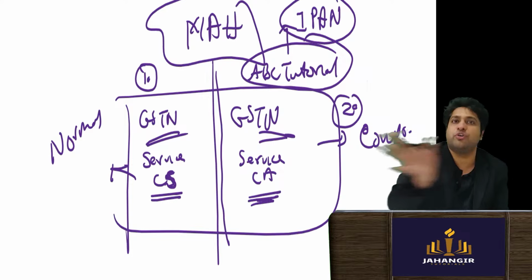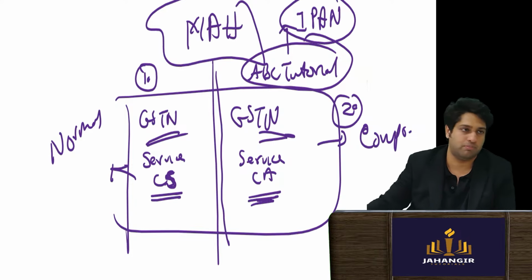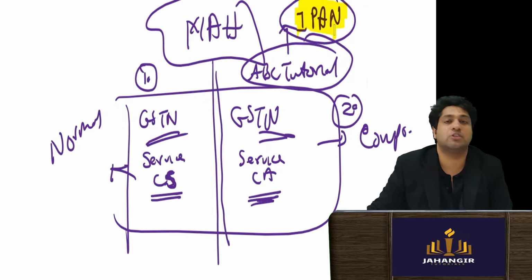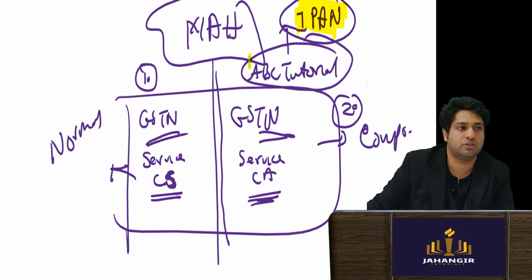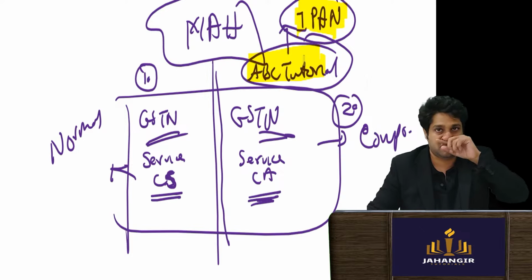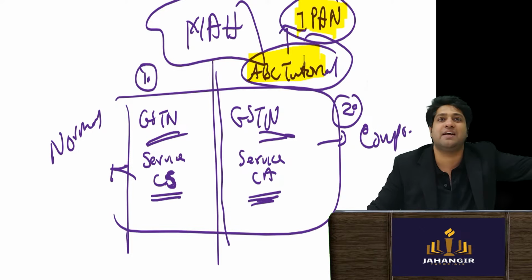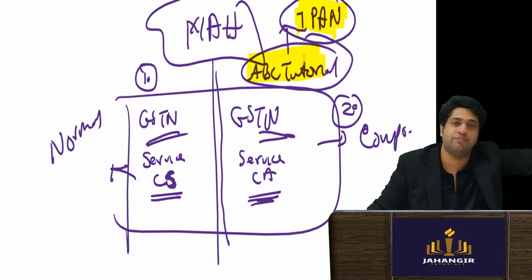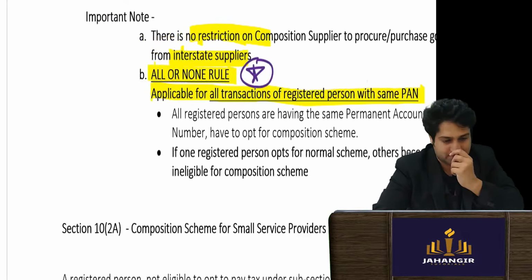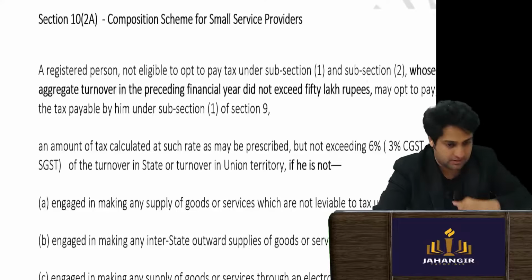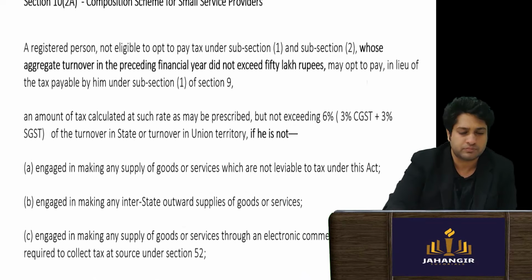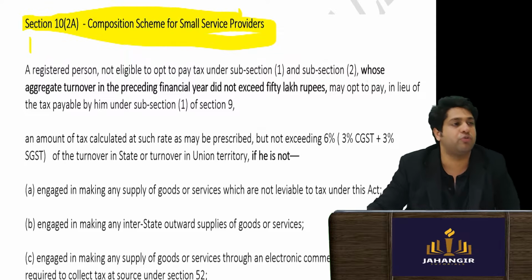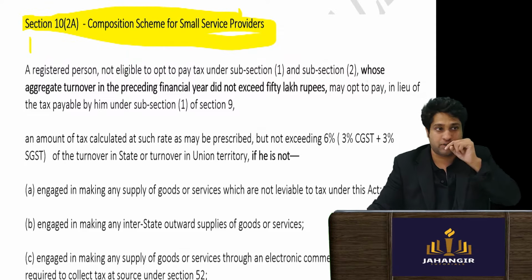Either all go for the composition scheme or none go for it. So it is PAN based. Whichever is the PAN, you will come to know the name of the PAN holder. He will decide whether composition scheme or not. If he says composition scheme, then everyone, whoever has GSTN numbers with that PAN, will have to opt for composition scheme.